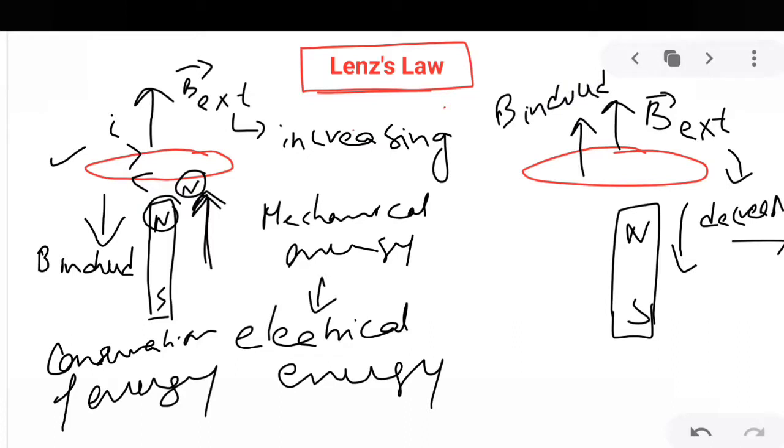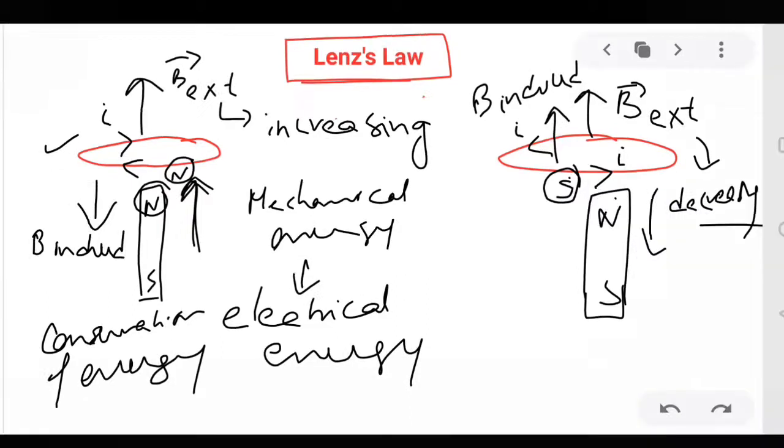So this is the direction of the induced magnetic field. Now in order to have this induced magnetic field, what should be the direction of current? The current should flow like this, so that the lower face of the coil facing the magnet will have a south polarity. This south polarity and the north pole will attract. Now you are moving the magnet away against this attractive force, because opposite poles, unlike poles, attract.